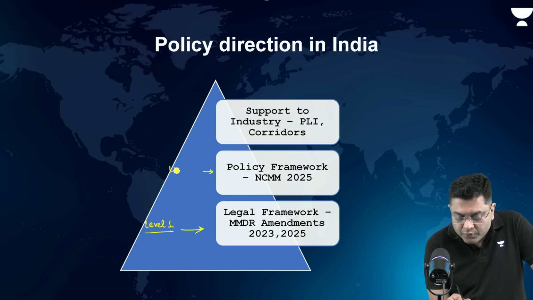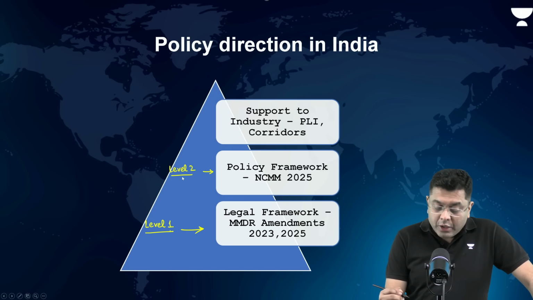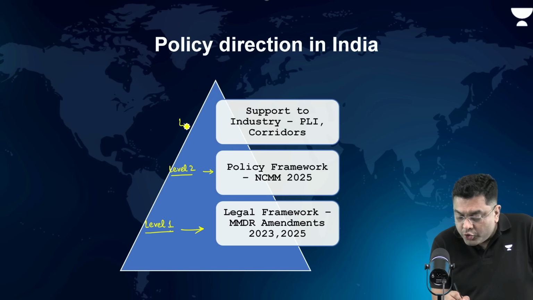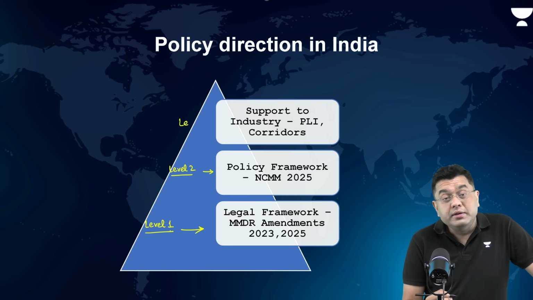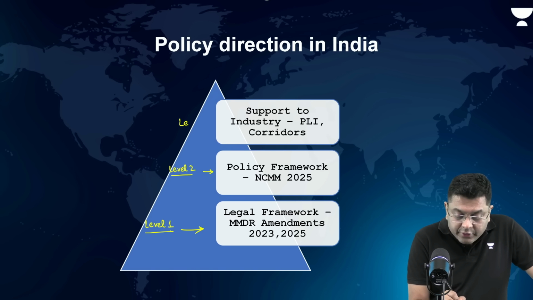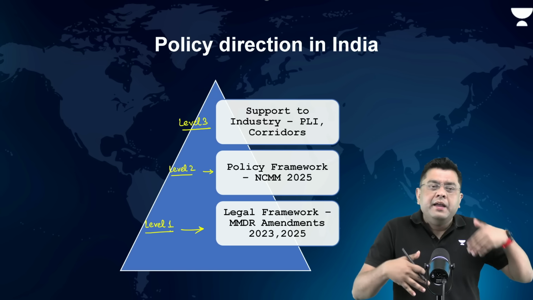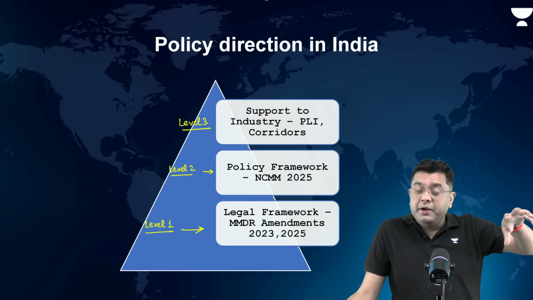This is level 2. At level 3, support to the industry by the PLI scheme, the rare earth corridors, the rare earth permanent magnets. So that is level 3. So first frame the legal framework, then carry out a critical mineral mission.